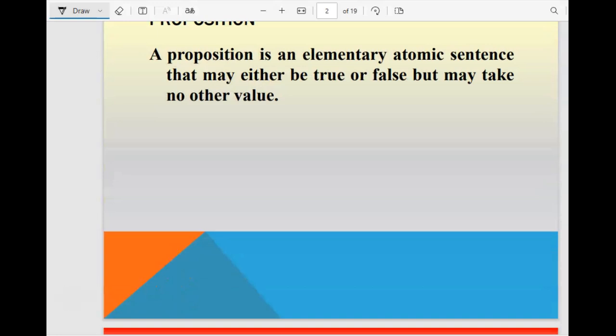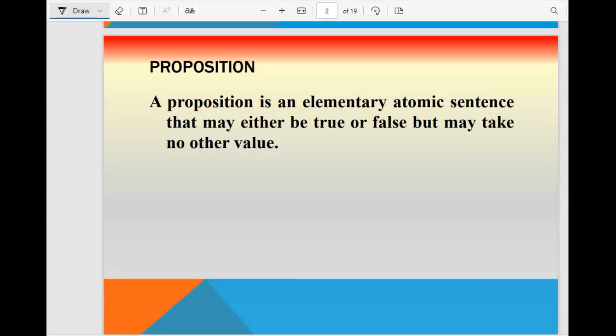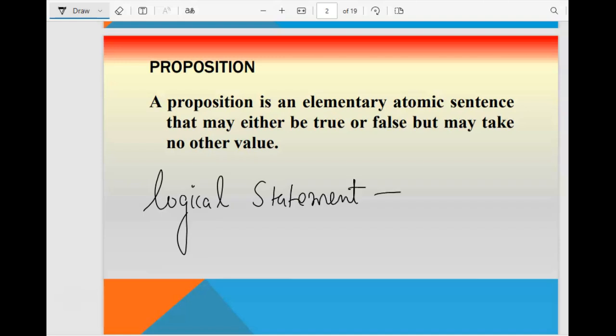The first term which we are going to start is proposition. So what is proposition? A proposition is an elementary atomic sentence that may either be true or false but may take no other value. So it is actually a logical statement. Proposition is also a logical statement, right? The logical statements are something which will always give you a result in the form of true or false.